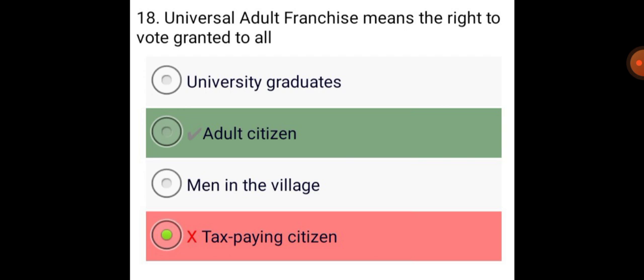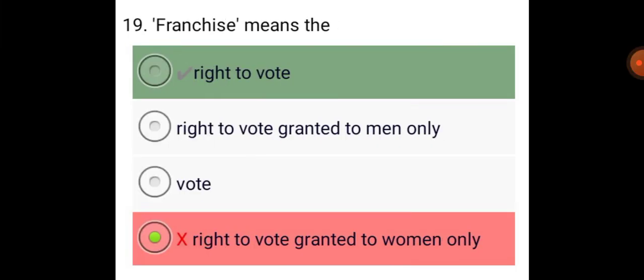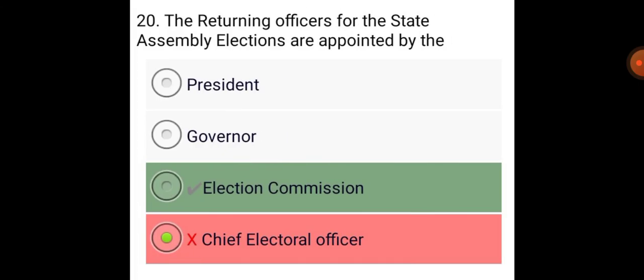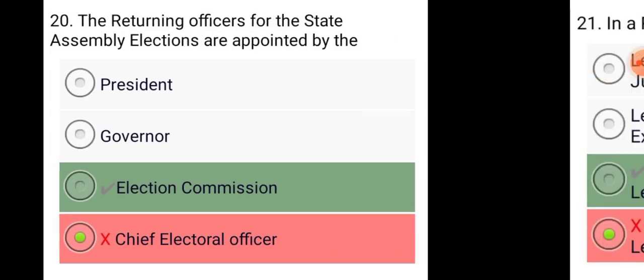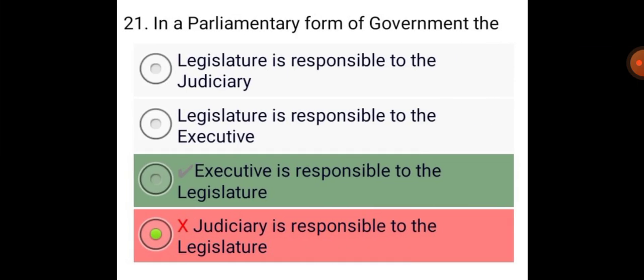Universal adult franchise means the right to vote granted to all adult citizens. Franchise means right to vote. The returning officer of the state assembly elections is appointed by the Election Commission. In a parliamentary form of government, the executive is responsible to the legislature.